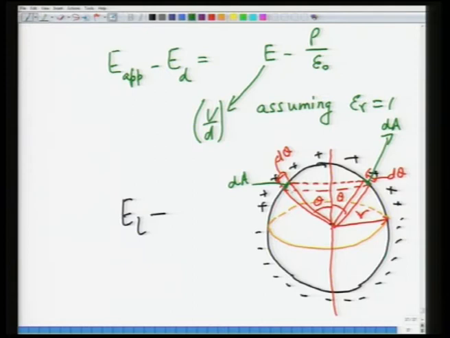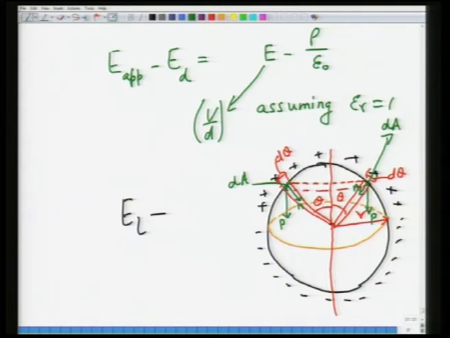So, the polarization is in this direction because the material is polarized along this direction, and this is, let us say, the normal vector normal to the area dA. Since you have dAs all over the place, you will have normals varying over all the different directions.